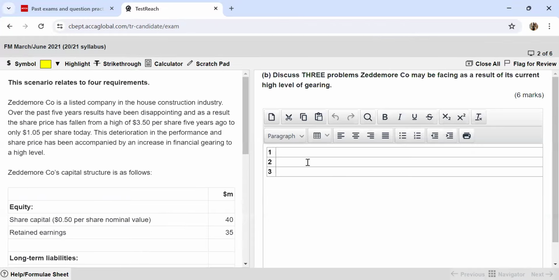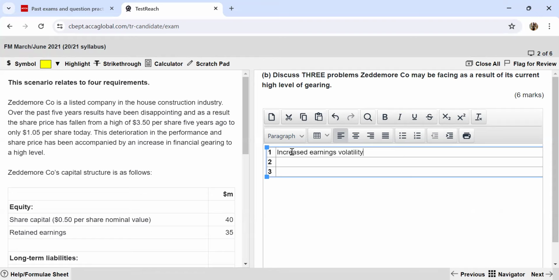Let's move ahead. Part B wants me to discuss 3 problems that Zeddemore company may be facing as a result of its current high level of gearing. Now, this is a pretty much straightforward question. You would have also studied this in your content in the study hub. If you have covered your syllabus from there, you would have found this topic.